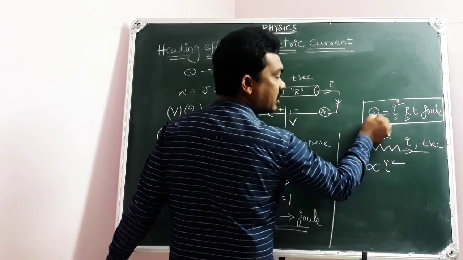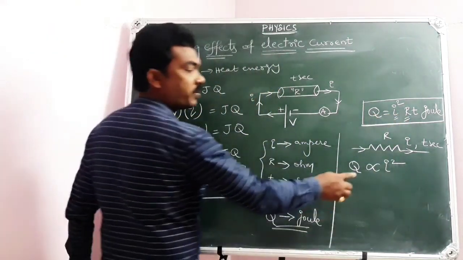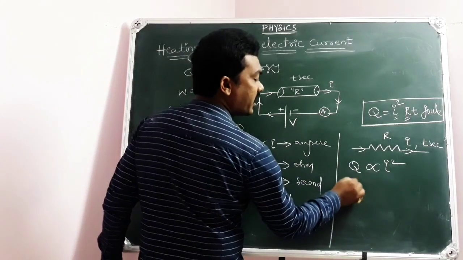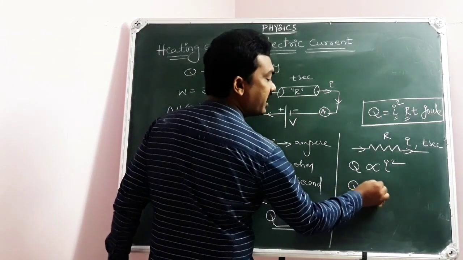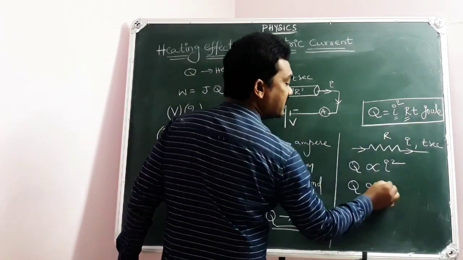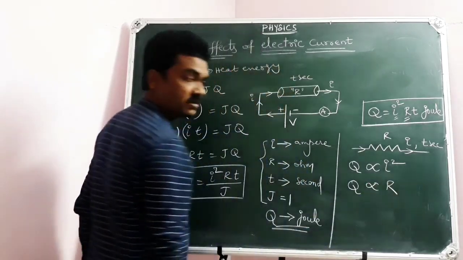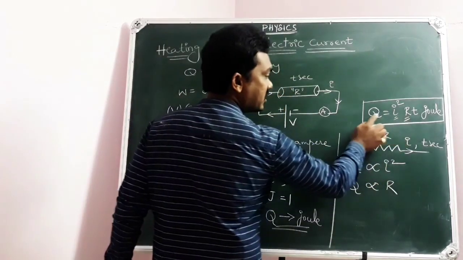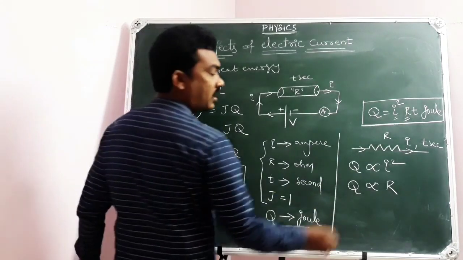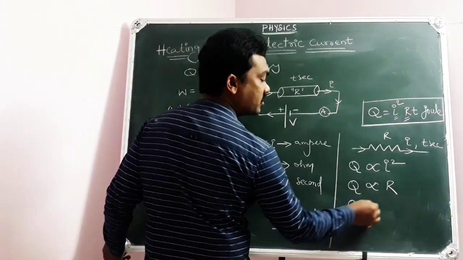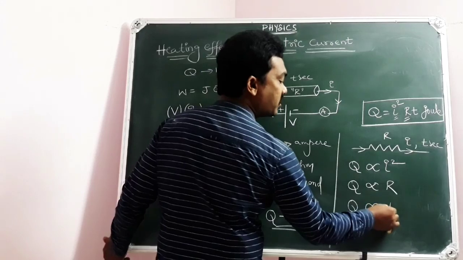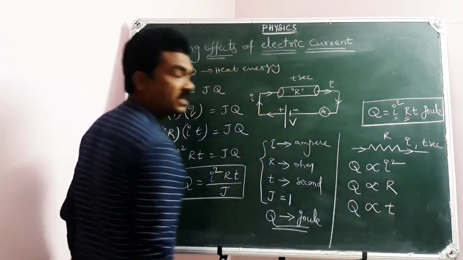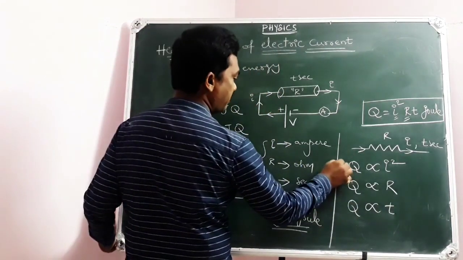When I increases, Q also increases. That's why Q proportional to I square. And the heat energy produced in a current carrying conductor varies directly proportional to resistance, because if resistance increases, Q value increases. And the amount of heat energy produced in a conductor varies directly proportional to the time for which current flows through the conductor.